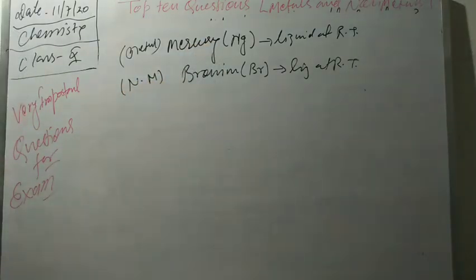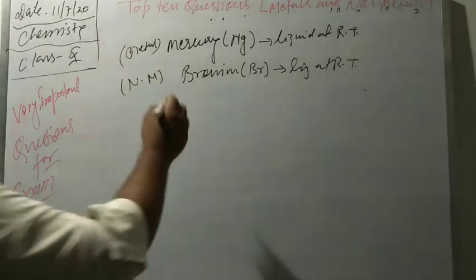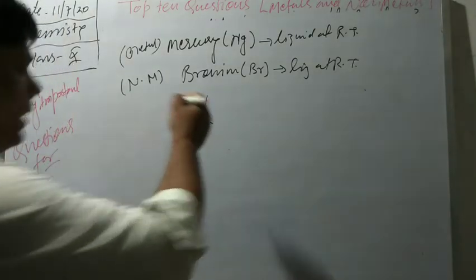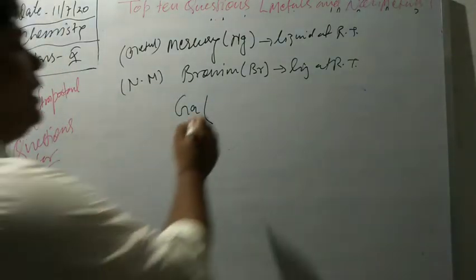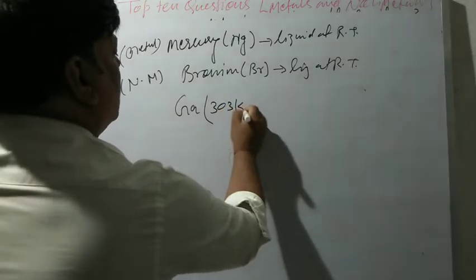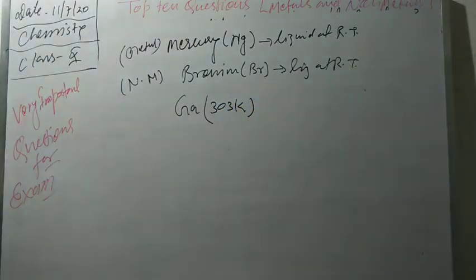We have a lot of metals which have very low melting points, like gallium. The melting point of gallium is 303 K, that is Kelvin, right?